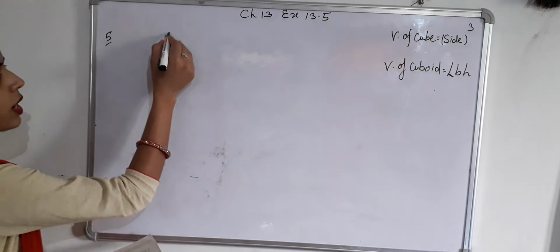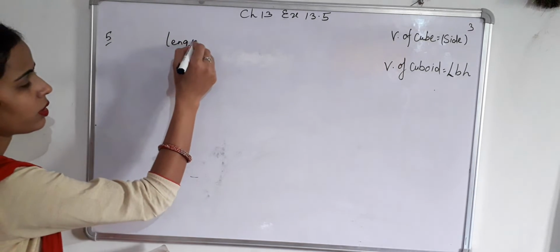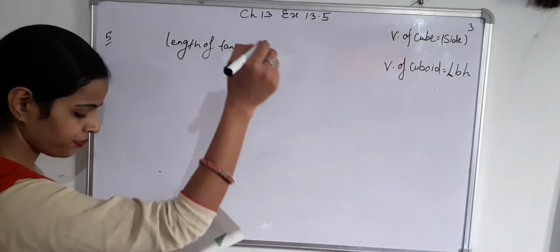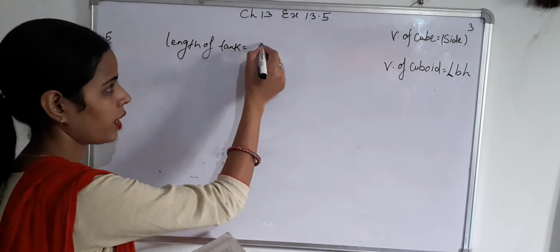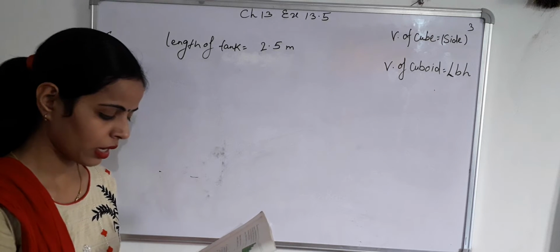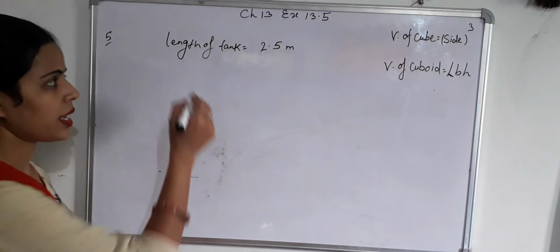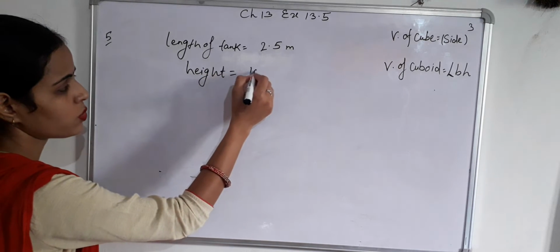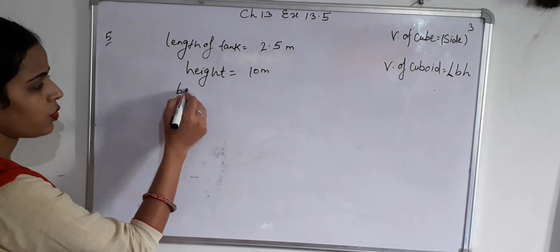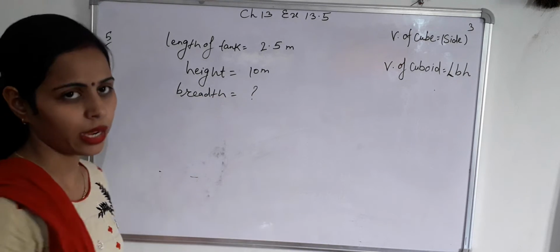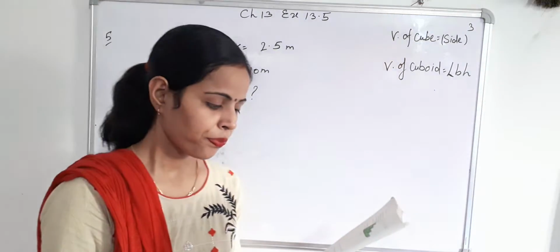Length of tank equals 2.5 meter and its depth, meaning its height, equals 10 meter. You have to find the breadth of the cuboidal tank.